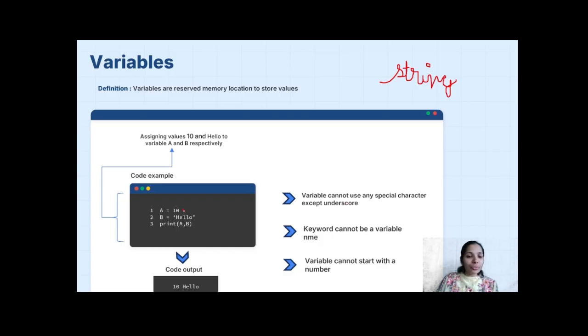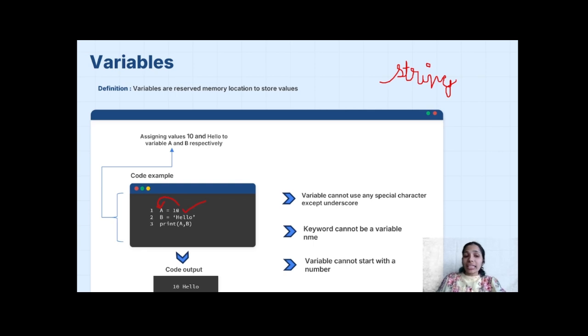If you see in the code example, a equal to 10 indicates that 10 is integer data and that data is being placed in the variable called a. In languages like Java, C, C++, whenever we use any type of data, the data type has to be mentioned.